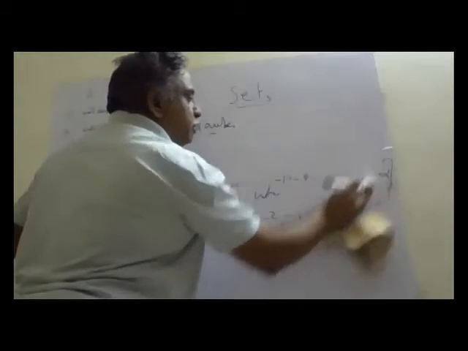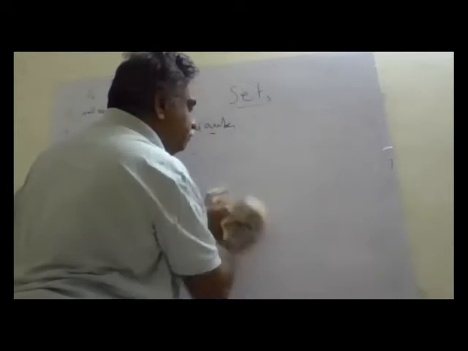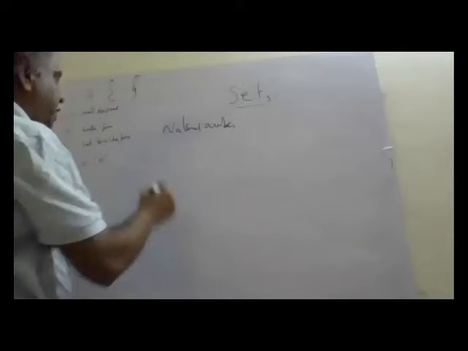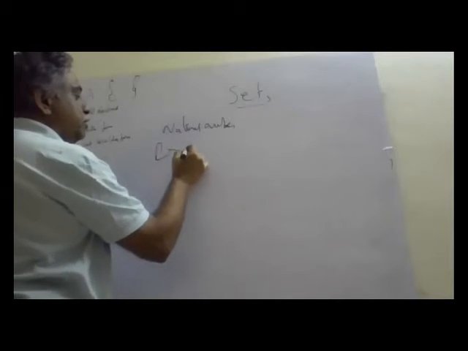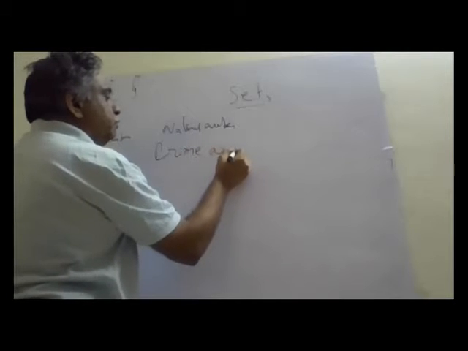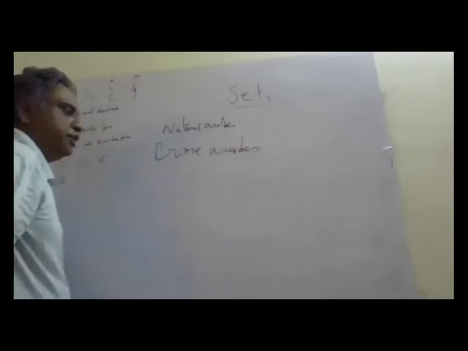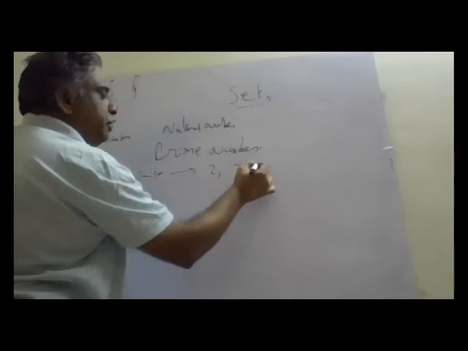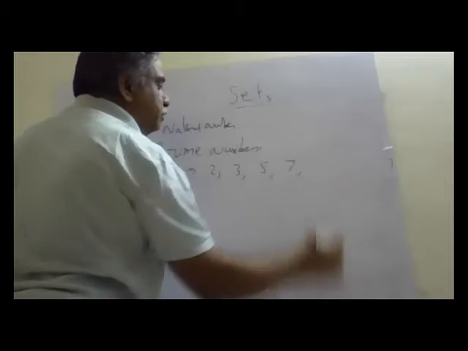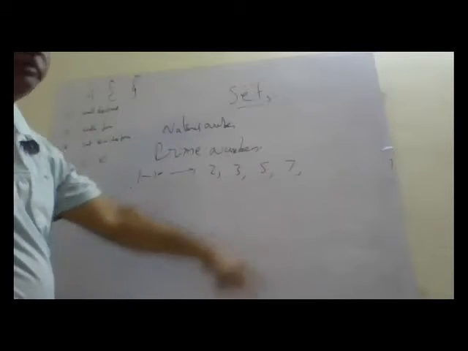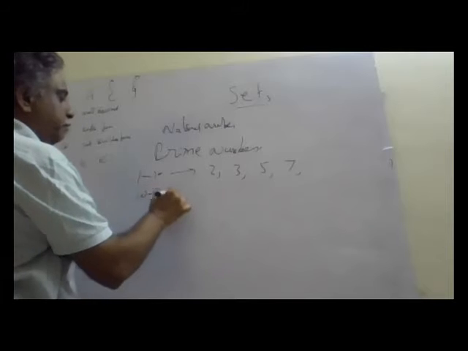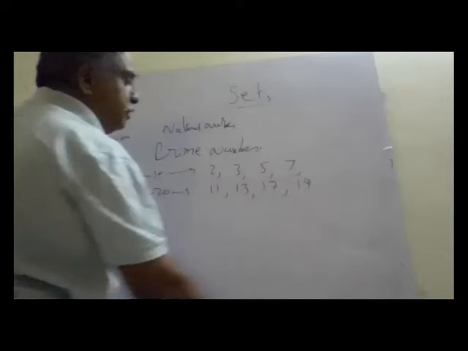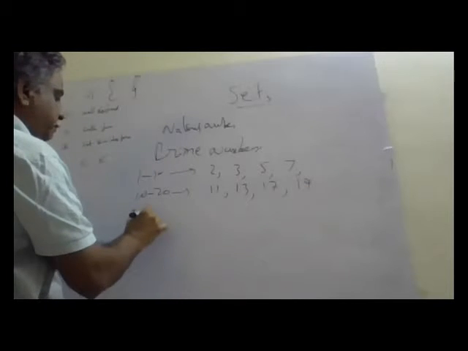Now let us understand prime numbers. We'll write prime numbers in set form. Most of the problems are linked with prime numbers. What are the prime numbers up to 10? 2, 3, 5, 7. From 10 to 20: 11, 13, 17, 19. From 20 to 30,